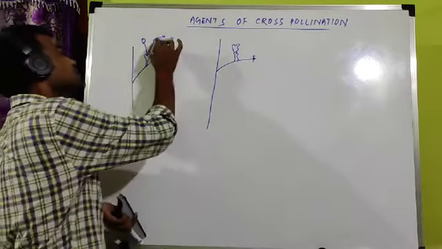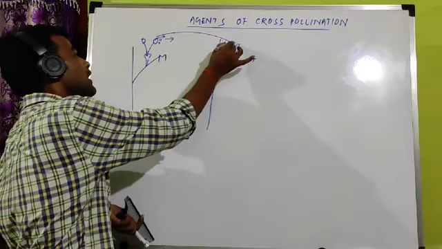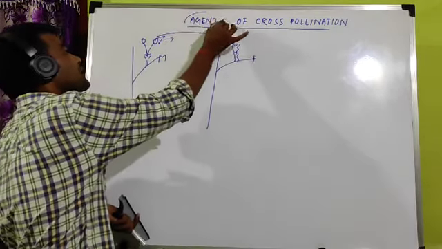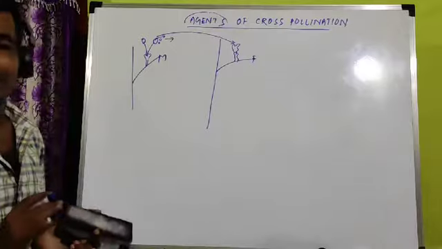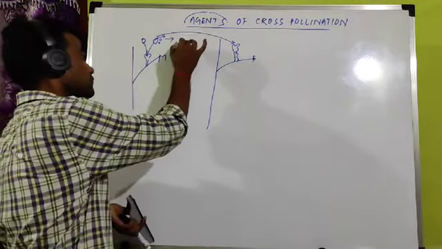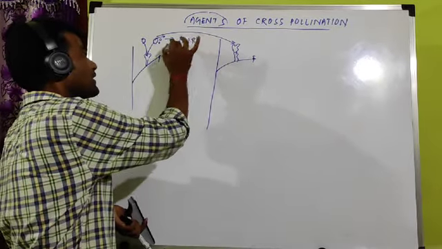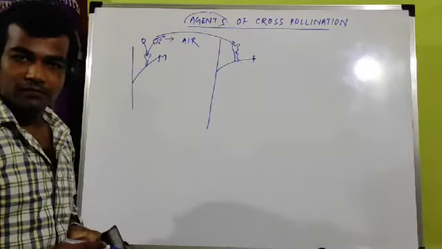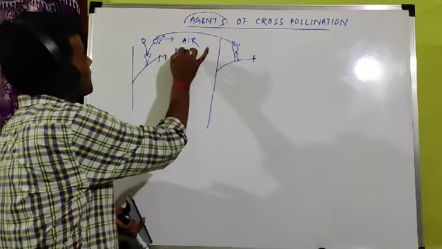And when pollen grains are transferred from anther to stigma, some agents are required. That agent may be air. With the help of air, air current, it can be transported, or the agent may be water.